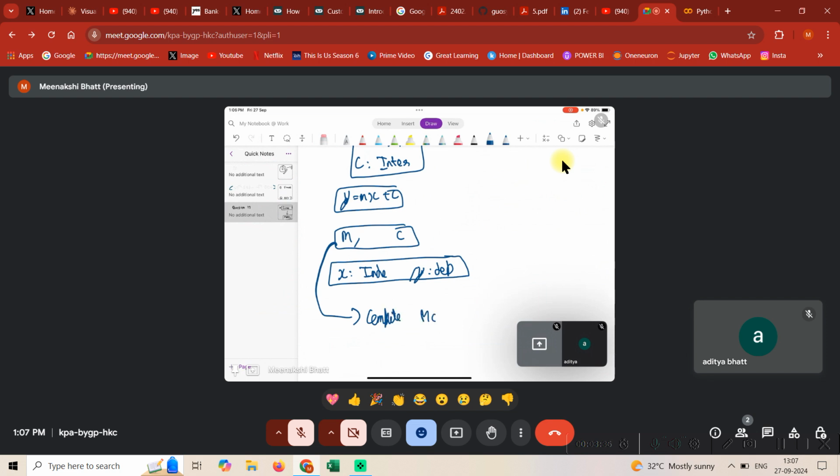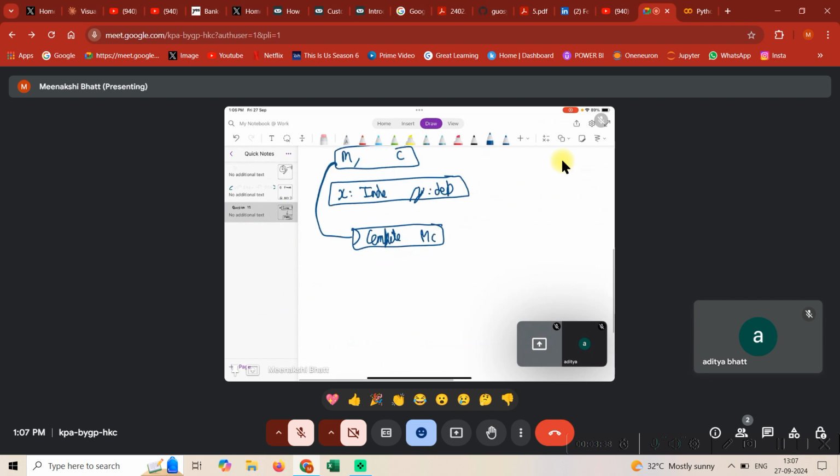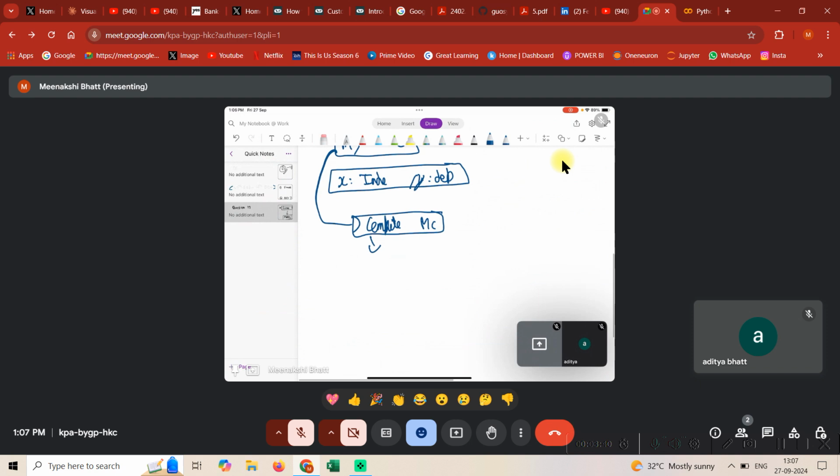So guys, what happens in this type of algorithm is that we have a cost function. So we have a loss function that is 1/n summation of (y minus y hat) whole square.